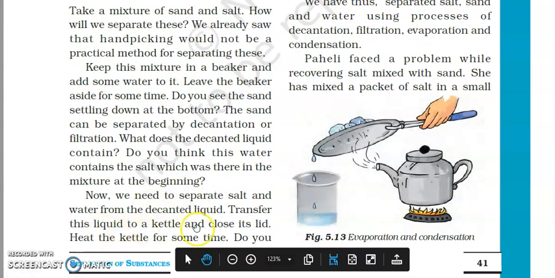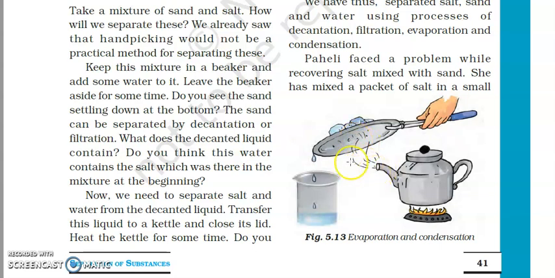Transfer this liquid to a kettle and close its lid. Heat the kettle for some time. When steam starts coming out, when water vapor is coming out, you can take a metallic lid like this and put some ice on it. What will happen?